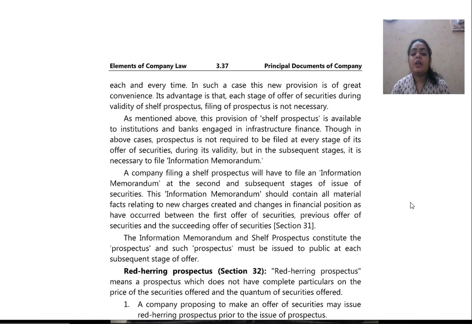A company filing a shelf prospectus will have to file an information memorandum at the second and subsequent stages of issue of securities. This information memorandum should contain all material facts relating to new charges created and changes in financial position as have occurred between the first offer of securities, previous offer of securities, and the succeeding offer of securities. The information memorandum and shelf prospectus constitute the prospectus, and such prospectus must be issued to the public at each subsequent stage of offer. So this was about shelf prospectus.